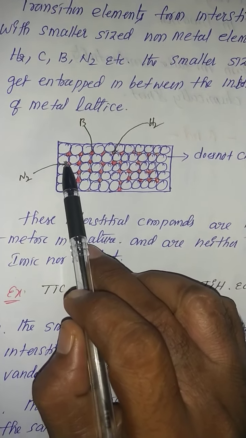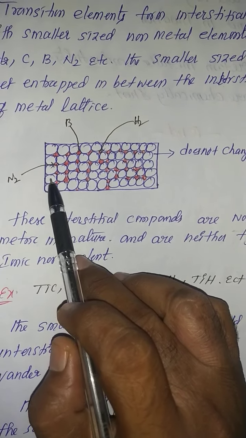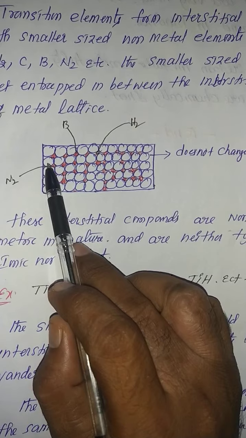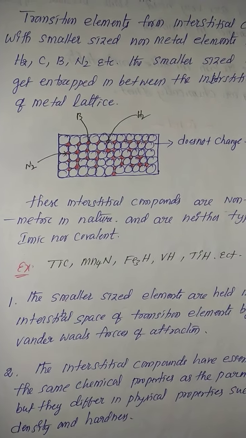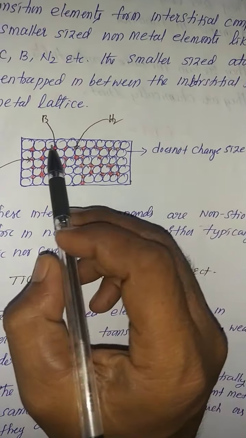So these are metal atoms: this is one metal, this is one metal, this is one metal, and so on. This is one molecule, another molecule. Transition metals easily form interstitial compounds. What is an interstitial compound?